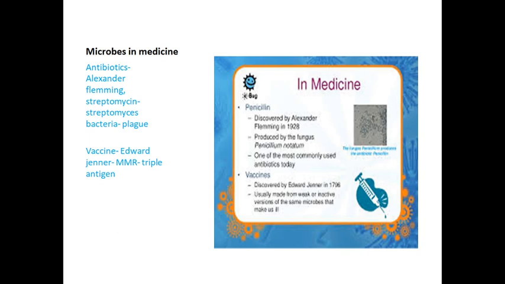For example, when BCG is given to children, they are not affected by tuberculosis throughout life. MMR is a triple antigen, which means it cures three diseases: measles, mumps, and rubella. Since one vaccine protects against three diseases, it is called a triple antigen.